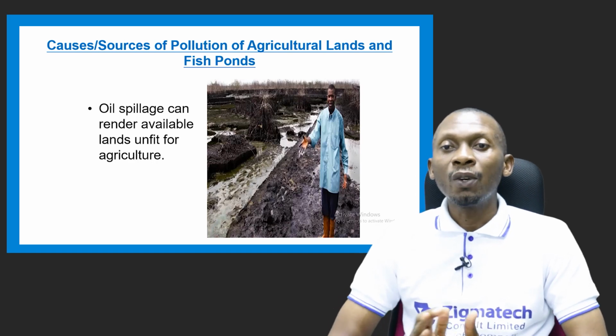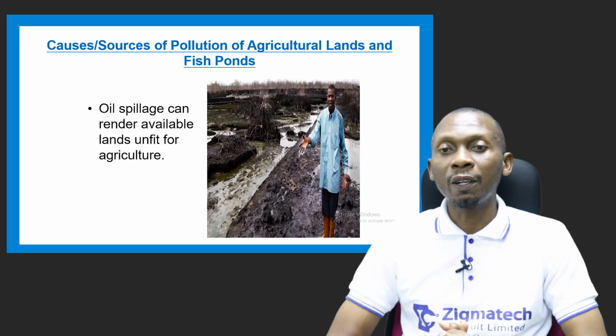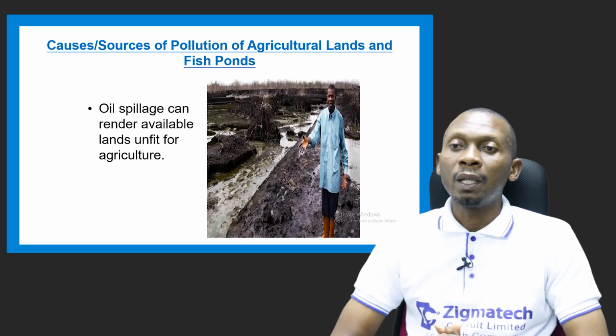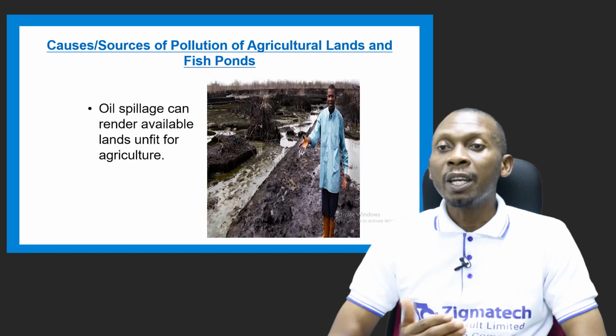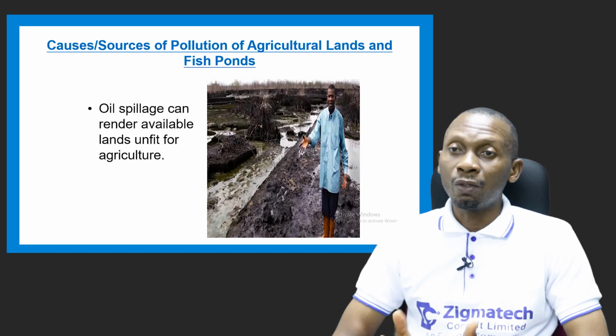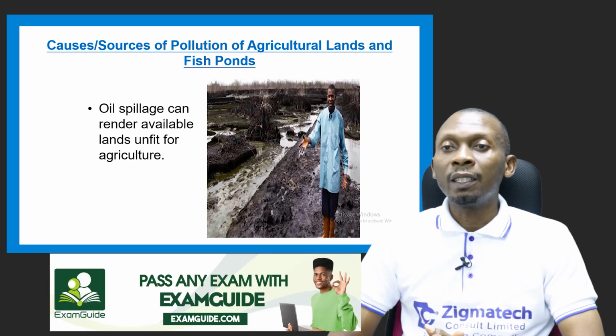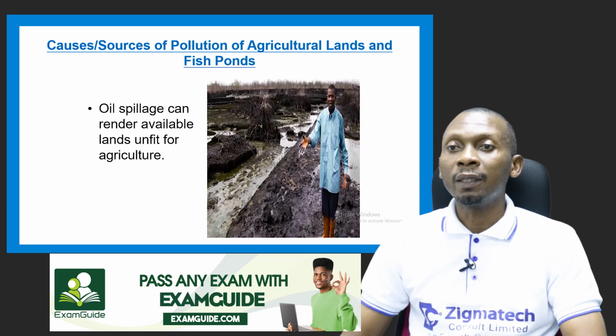So next we have another cause of pollution of our agricultural land or fish pond, which is oil spillage. Now, oil spillage can render the lands that are available unfit for agricultural production. The land will no longer be able to be used by farmers to grow crops, or even to rear animals. As you can see in the picture, the devastating effect of oil spillage on this land.